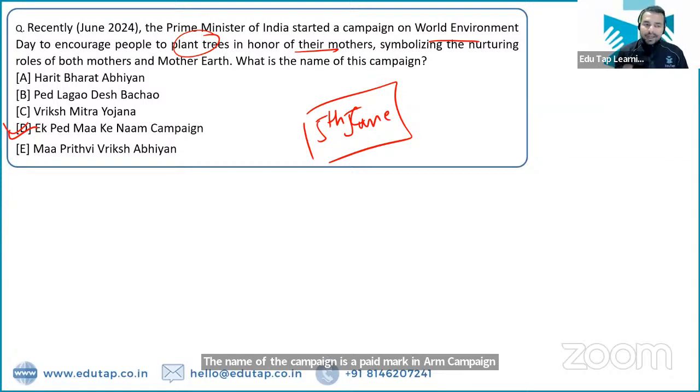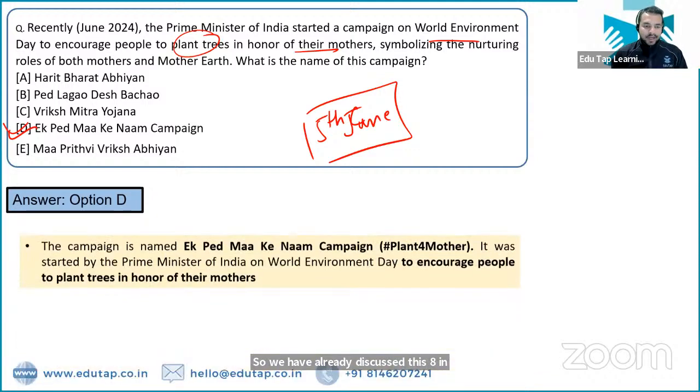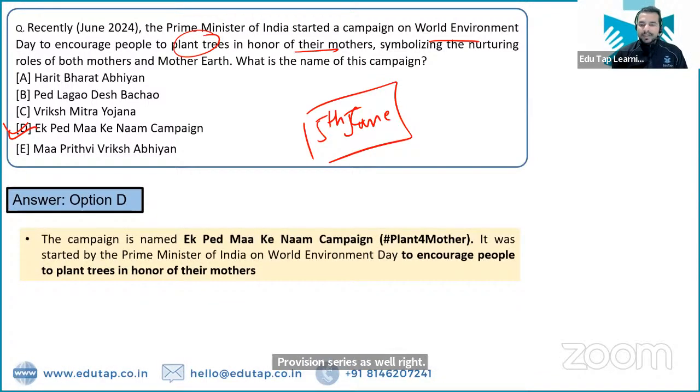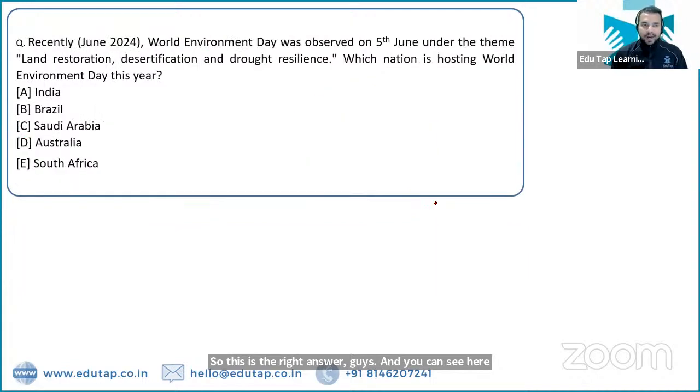So we have already discussed this Ek Ped Maa Ke Naam campaign so many times in our City 360 session as well, and in our YouTube revision series as well, right? So this is the right answer, guys. And you can see here that the other name for this campaign is Plant for Mother. Absolutely right. Next question. So World Environment Day 5th June को celebrate किया गया था with the theme of land restoration, desertification and drought resilience.